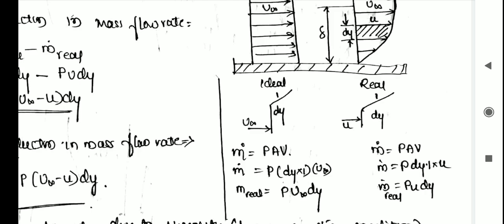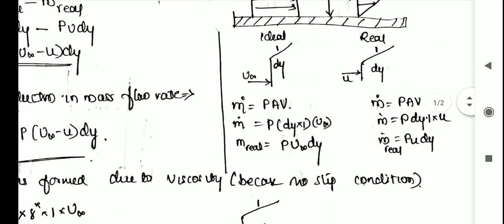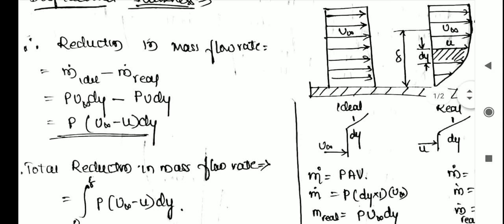m is equal to rho into A into V, that is m equals rho into area dy into 1, and V is u. So m real becomes rho into u into dy. This is for real, and the first one is for ideal. So the reduction in mass flow rate becomes m ideal minus m real. So m ideal is rho into u infinity into dy minus rho into u into dy. Taking rho common, it is rho into u infinity minus u into dy.